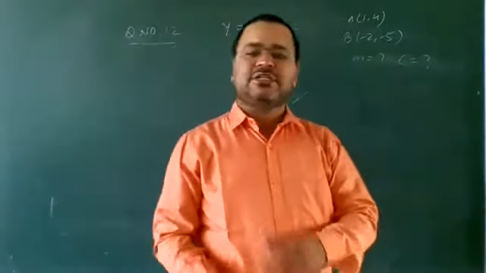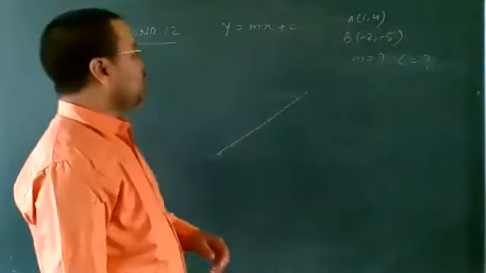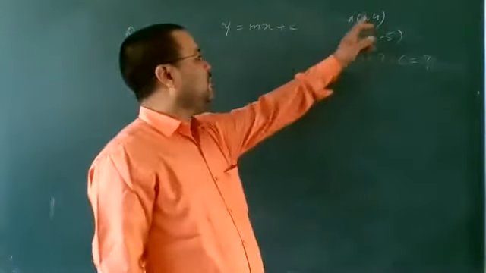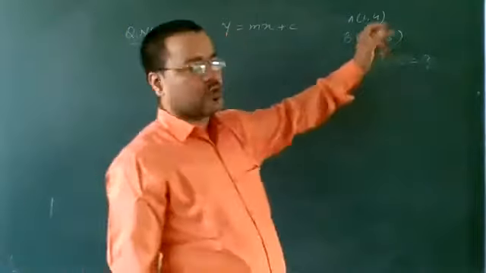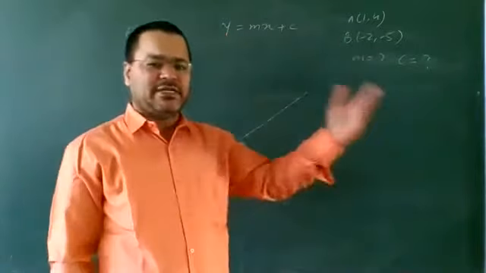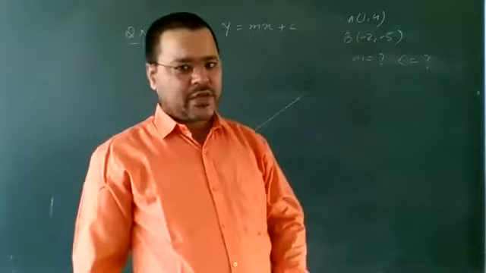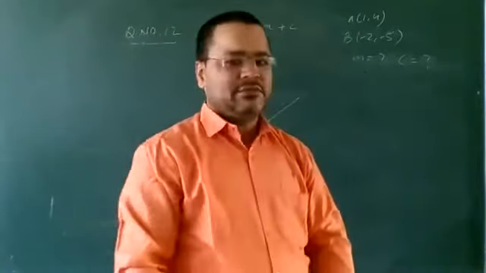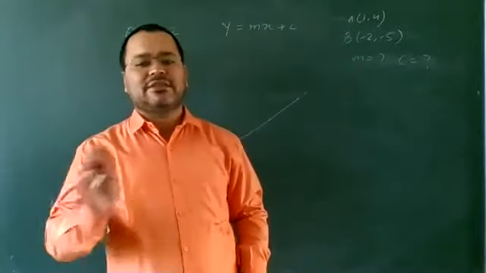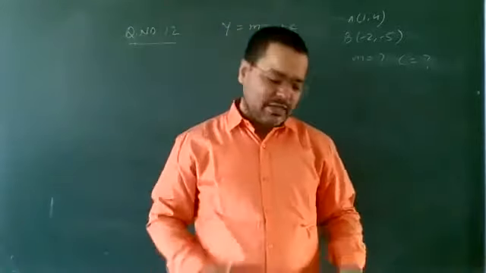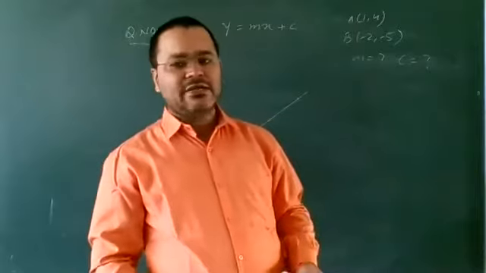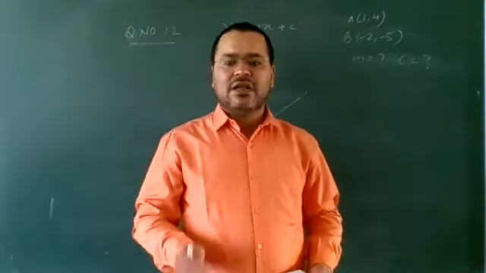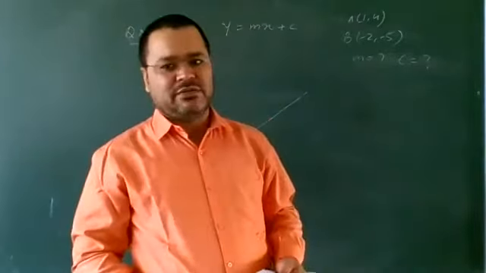What is the meaning of satisfying this equation? It means if you put x = 1 and y = 4, the left hand side will equal the right hand side. But here it is already given that the points lie on the line y = mx + c, so no need to prove it.